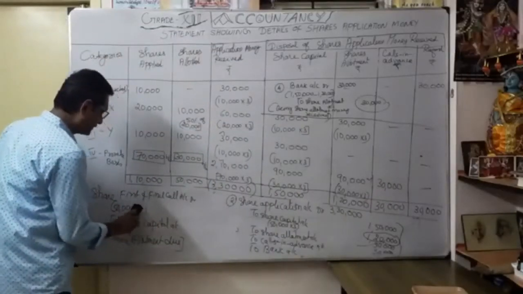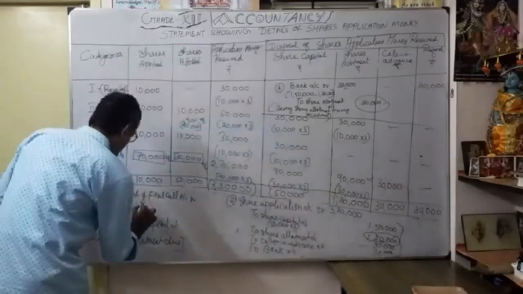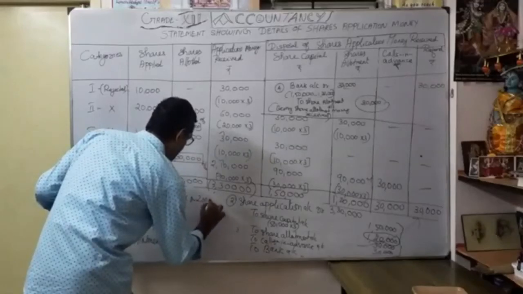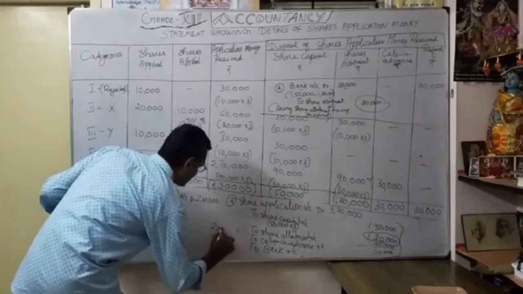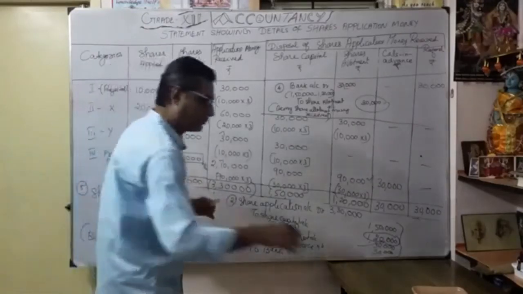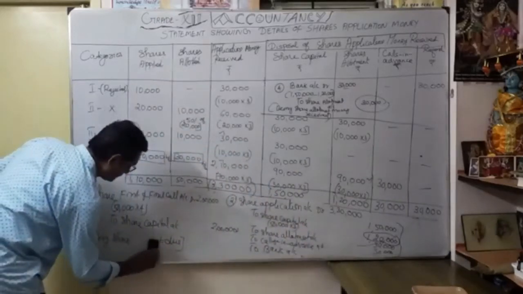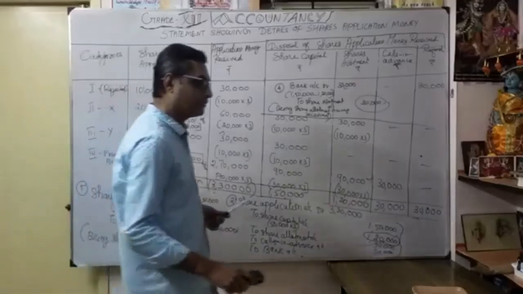Okay, so I change it here. 50,000 into 4 rupees. So I am supposed to get 2 lakhs. Okay, to share capital account 2 lakhs. Narration: being share first and final call due.